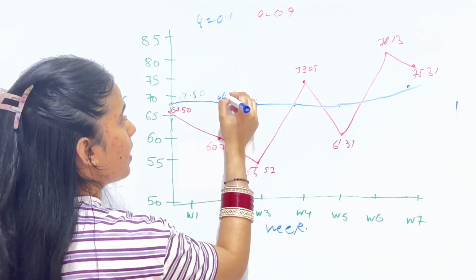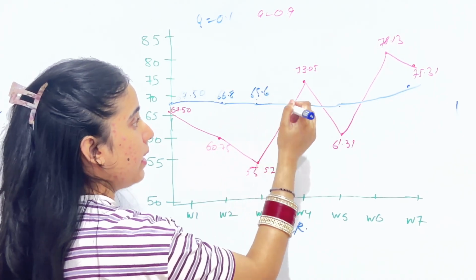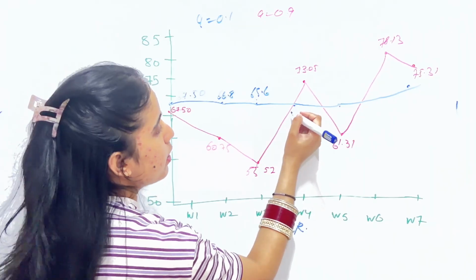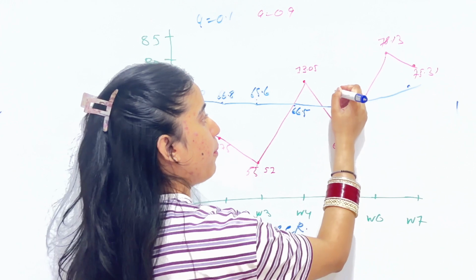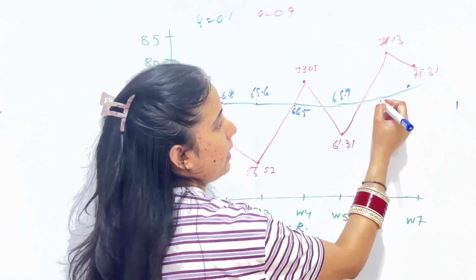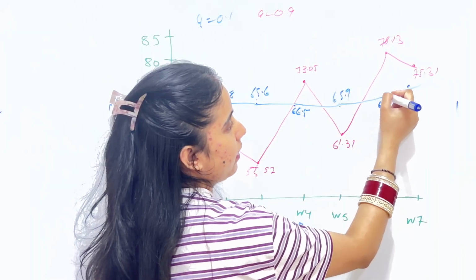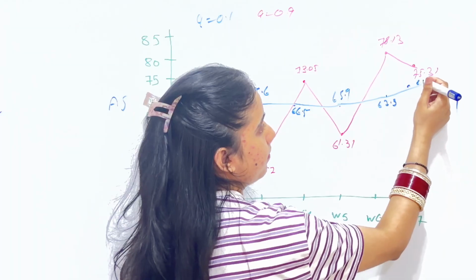And the blue line, it is 67.5, which was equal, and then 66.8, and then 65.6, and then 66.5, we'll note down here, and then 65.9, and the next 67.3, and then the next value is 68.1.